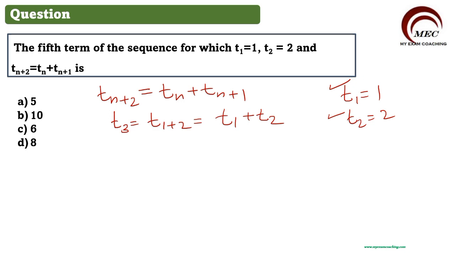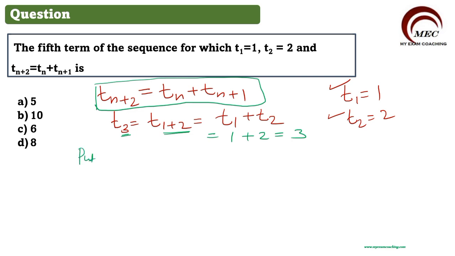What is given here? Tn plus 2 is equal to tn plus tn plus 1. So in tn plus 2, this 3 can be written as n plus 2, 1 plus 2. So n will be 1, n plus 1 will be 2. So t1 plus t2, which is equal to what? T1 we got 1, t2 we got 2, so total equal to 3. Right. So now put n equal to 2.